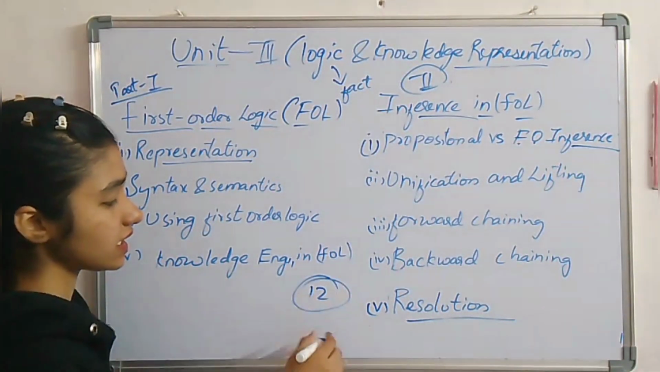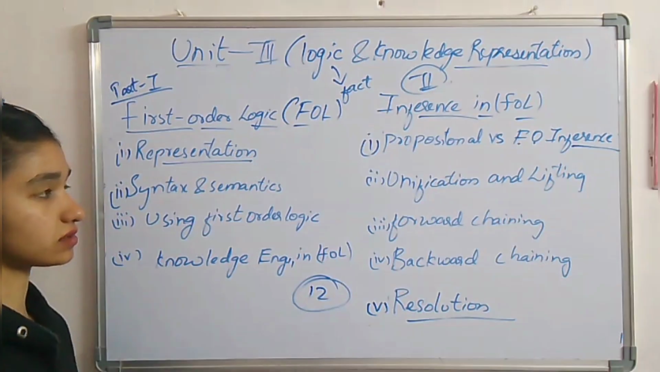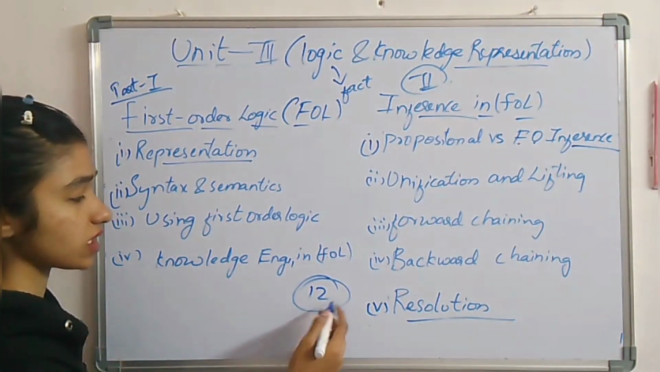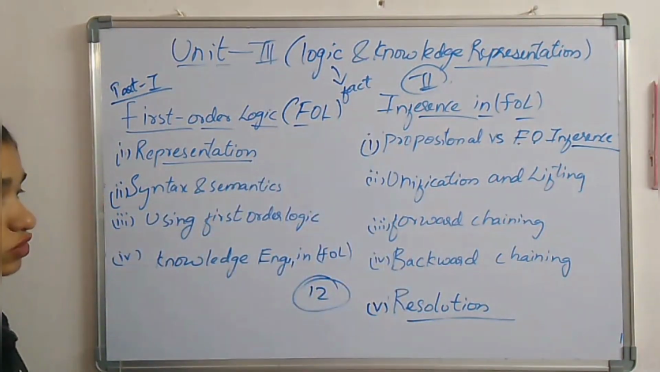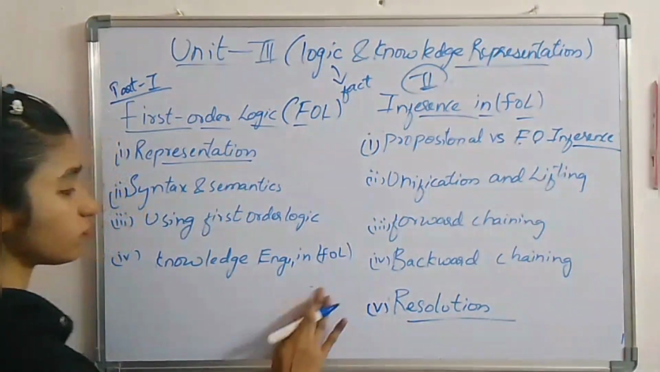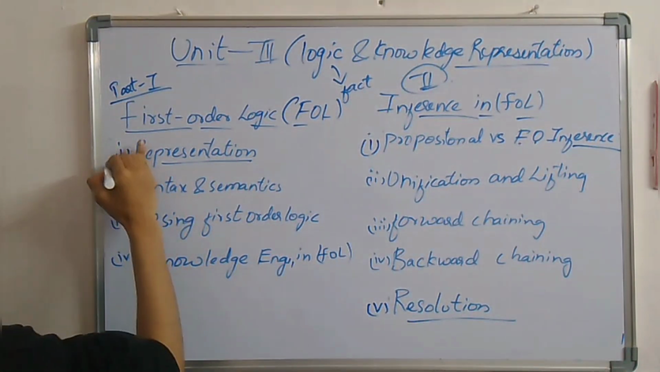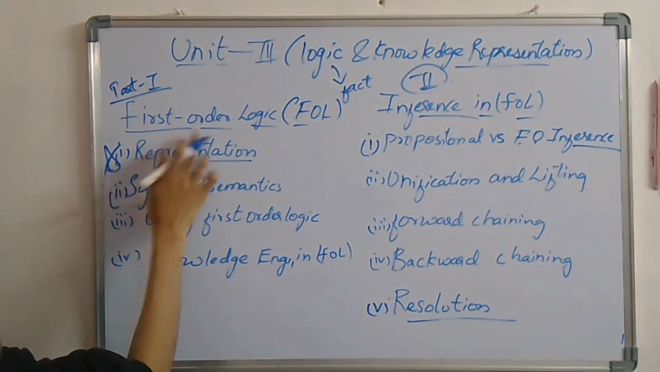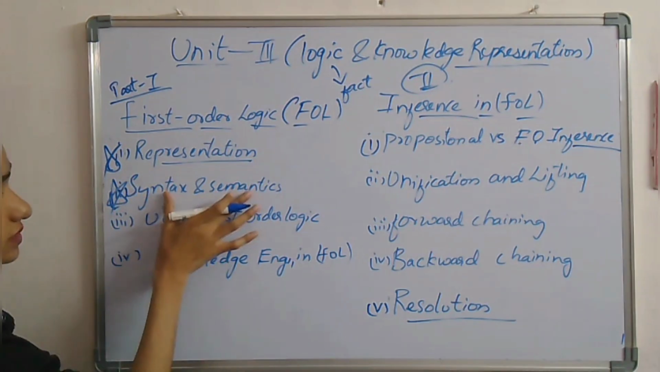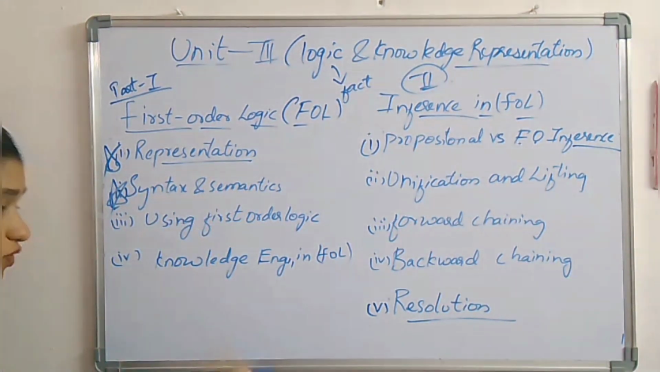So you can directly get 12 marks without struggling that much. Okay, so you can get full 12 marks if you are preparing all these topics. But if you want the important questions, then you can go for this representation of first order logic, syntax and semantics. This one is very much important.